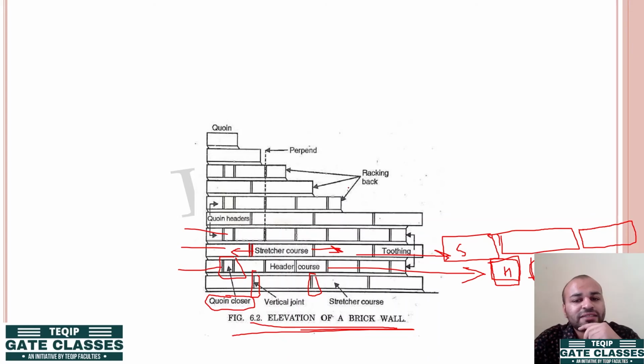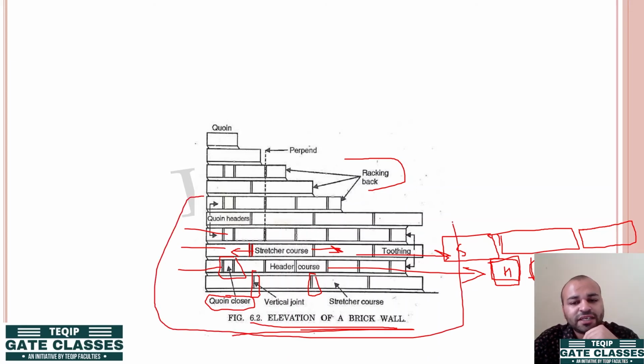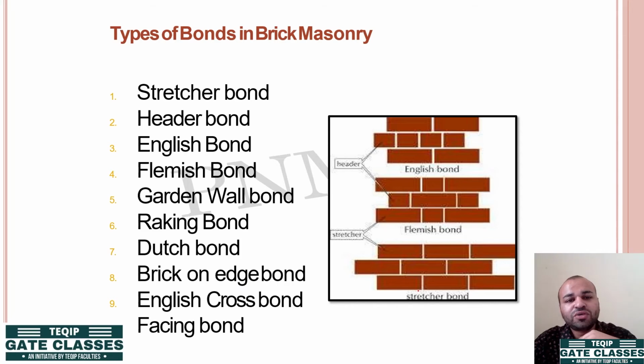ओके, नेक्स्ट, दीज आर योर रैकिंग बैक्स. ये अगेन दीज टर्म्स आर नॉट वेरी इंपॉर्टेंट, बट these terms that are used in these areas are very important. You should remember it. Okay. आगे चलते हैं. So what are different types of bonds that are used in brick masonry?